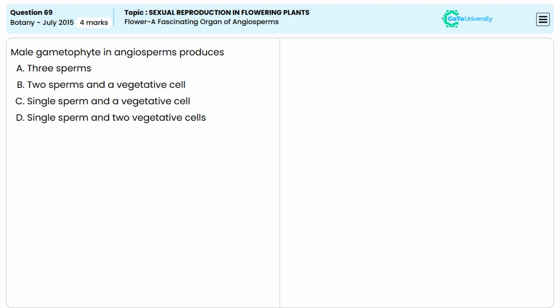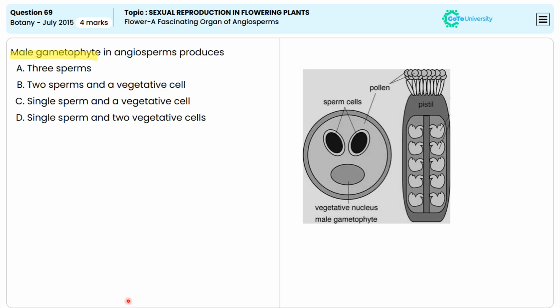Male gametophyte in angiosperms produces what? The male gametophyte in angiosperms, that is the pollen grain, typically consists of two sperm cells and a vegetative cell. During fertilization, one sperm cell fertilizes the egg cell, while the other sperm fuses with two polar nuclei to form the endosperm. And this process is known as double fertilization.